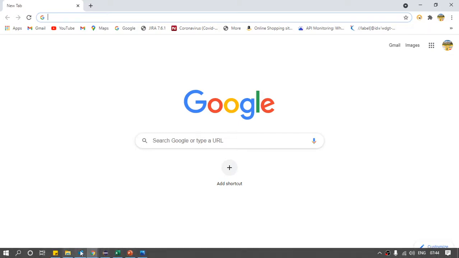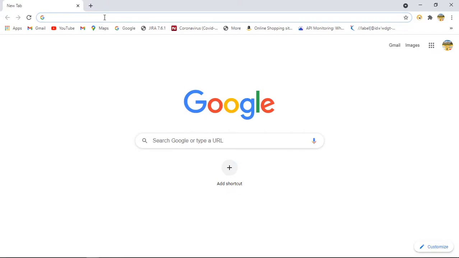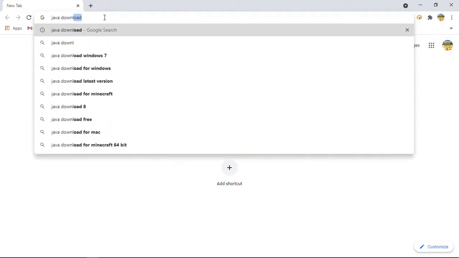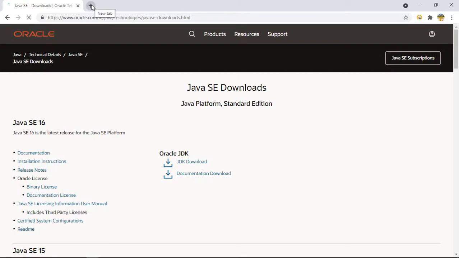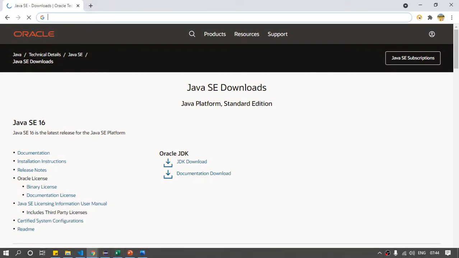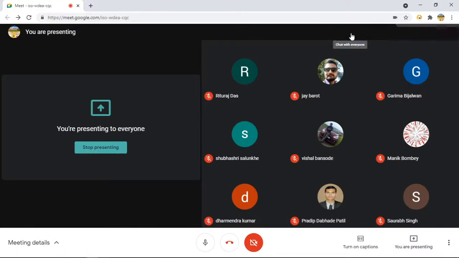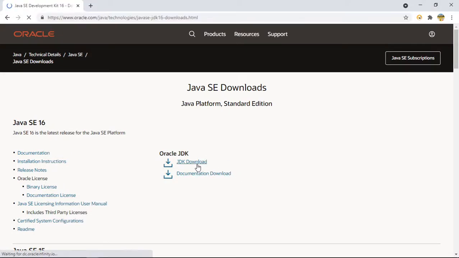Okay guys, let us start with Selenium. Before Selenium, as we are working with Selenium and Java, we should have Java installed on our machine. Let me show you once, though I hope many of you know how to install Java. Just search for Java download, because we are working with Java. You can go to this website. I will share the URL here. You can copy this if anyone does not have Java, because without Java you cannot work with Selenium. This is the link, click this link.